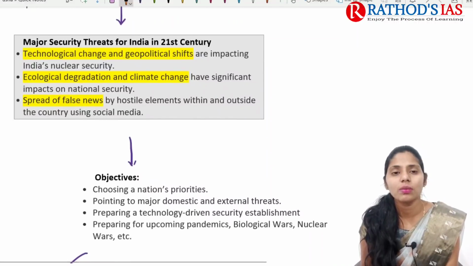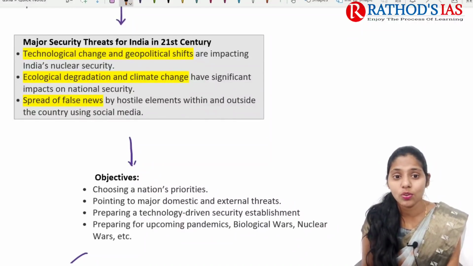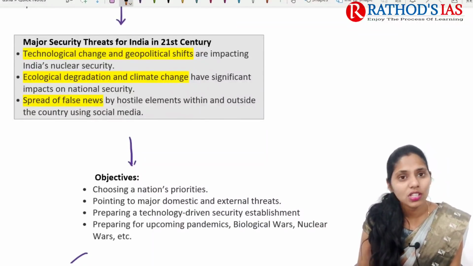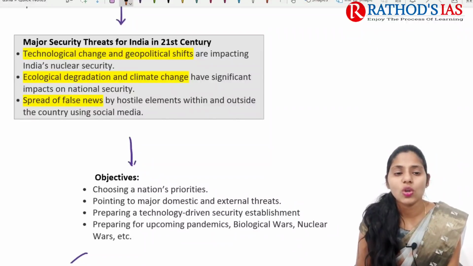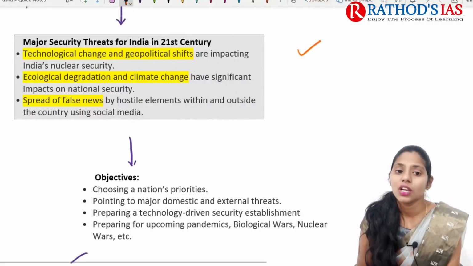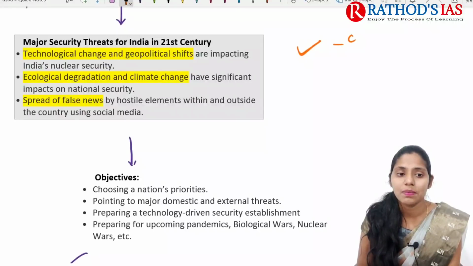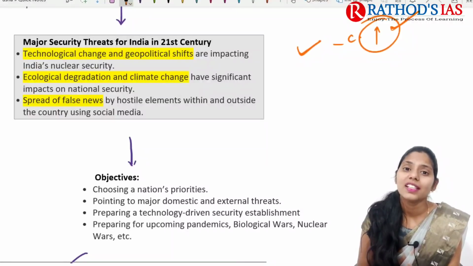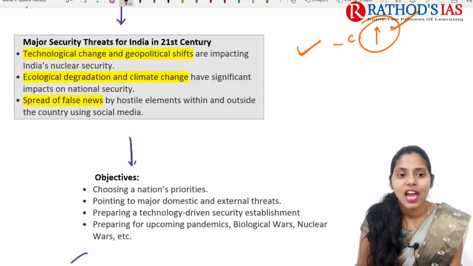Okay, and if you are talking about the major threats we are facing in this 21st century, the major security threats for India, the first one is technological challenges as well as global political shifts. For example, cyber attacks: there is an increase in cyber attacks, and recent reports also say there is an increase in cyber threats, and ecological degradation and climate change.